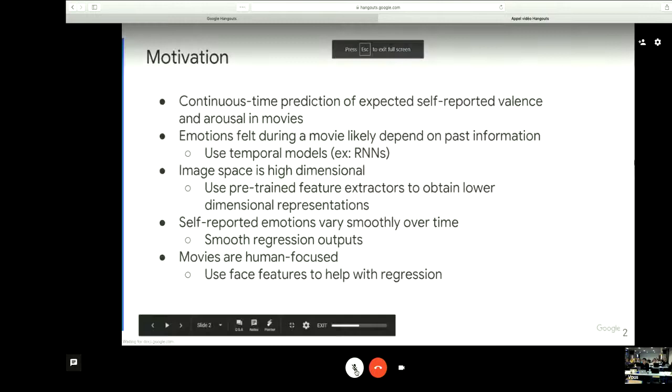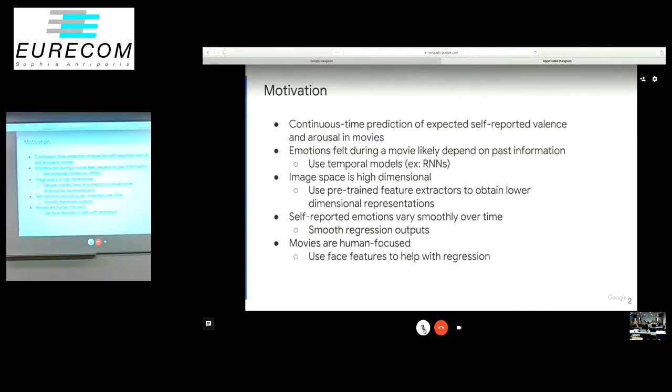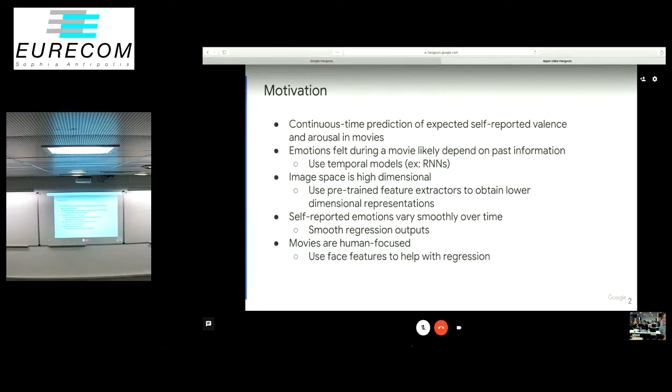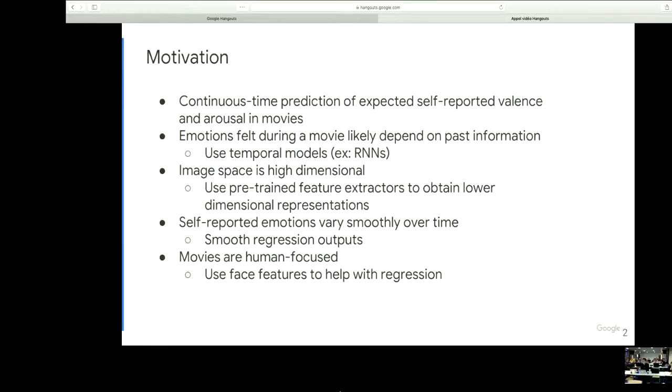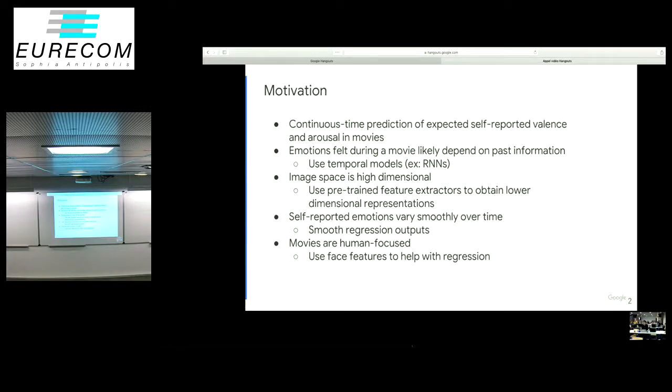Okay. So we approached the first subtask of the challenge based on the observation that emotions felt during a movie likely depend on past information. So to model this temporal information, we use models such as recurrent neural networks. Furthermore, the image space is high dimensional, which is why we obtained lower dimensional representations by using pre-trained feature extractors. Another observation is that the self-reported emotions in this dataset vary smoothly over time, and our regression models often had higher frequency signals, which we smoothed using low-pass filters.